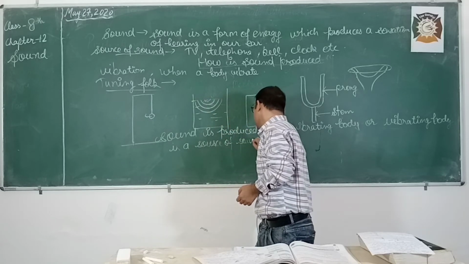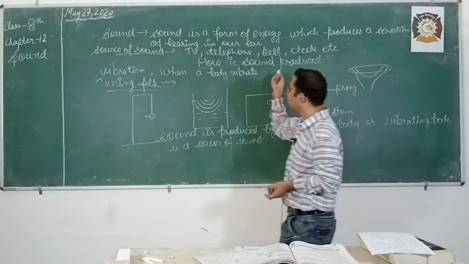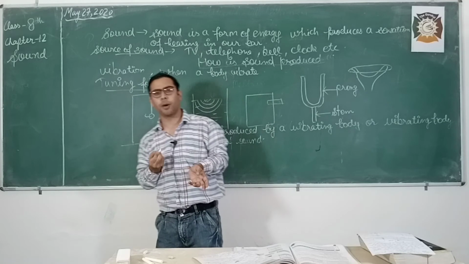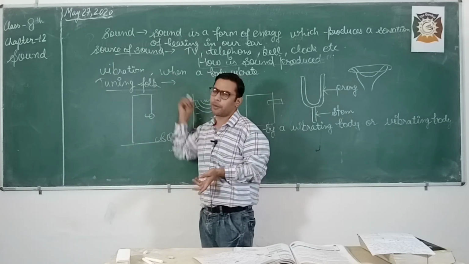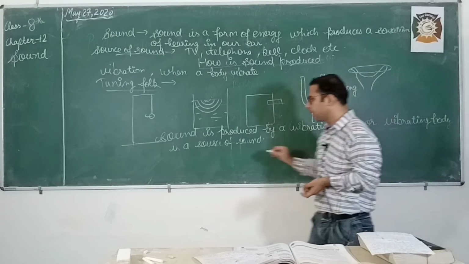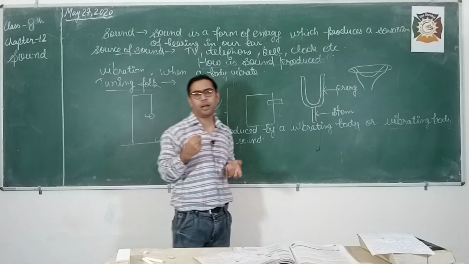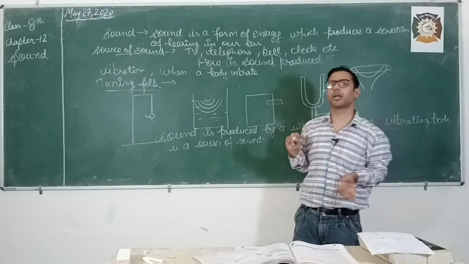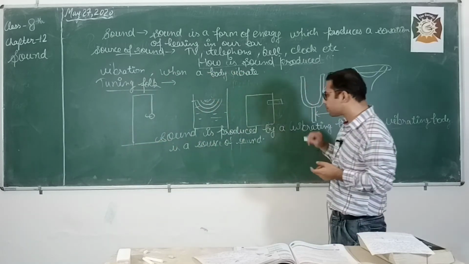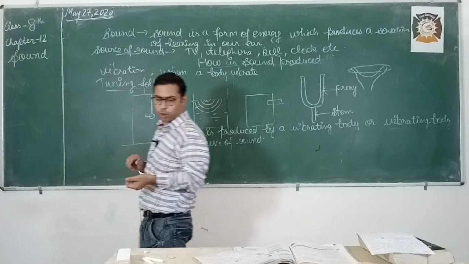So in the source of sound, I told you that any object that produces sound is known as a source of sound. So students, in this topic, how the sound is produced, we have studied that sound is produced by the help of a vibrating object or by the help of vibration. So in other words, we can say that every vibrating object is a source of sound. But whether we can hear it or not depends upon certain limits, which we are going to study at the later end of this chapter. Okay, students. Now, after this, one more definition is there, and that definition is known as vibration.